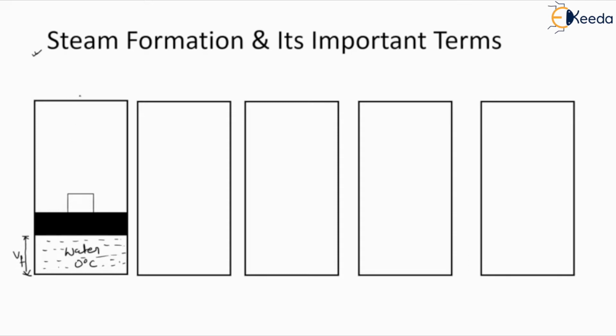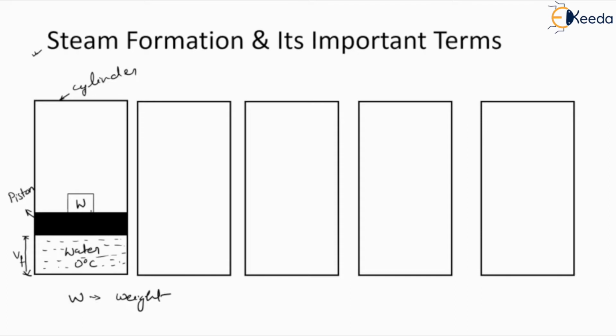And here we are considering a piston cylinder arrangement. So this is our cylinder and this is our piston. Let me write here. Suppose this piston is at this particular position and we are fixing the position of the piston with the help of one weight W. So here W is a weight.